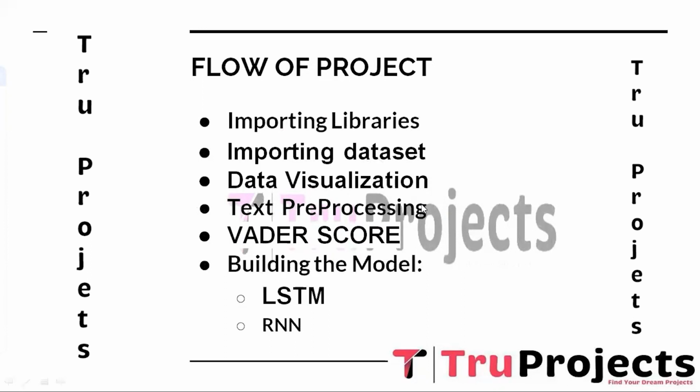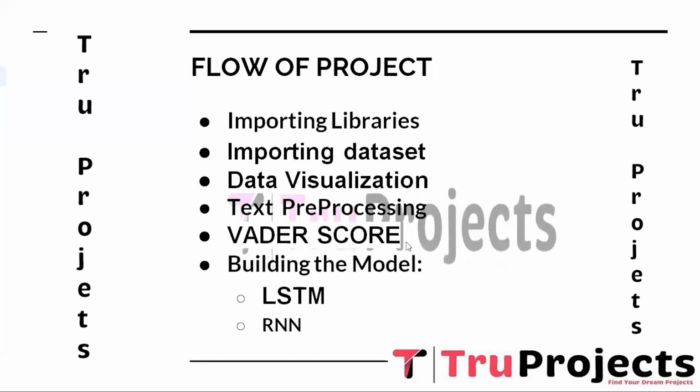The third one is data visualization. Data visualization techniques like bar plot, word cloud, and sentiment distribution chart are applied to gain insight into the overall sentiment and the themes in the reviews. And the fourth step is text pre-processing. The text data in the reviews undergoes pre-processing steps like tokenization, removing stop words, and converting the text to a numerical representation. This prepares the data for analysis by the machine learning model.